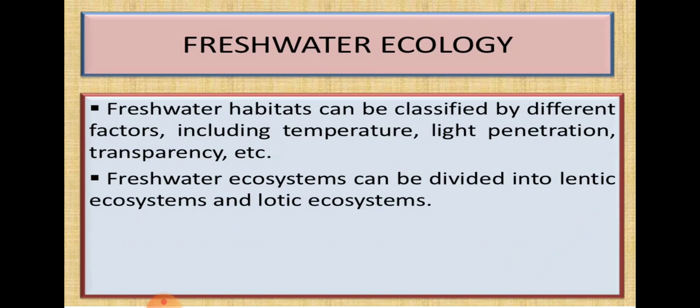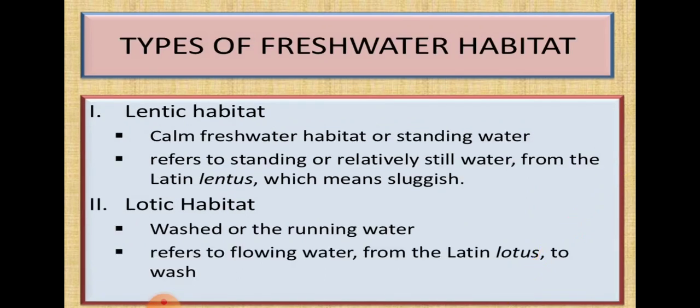Then freshwater ecosystems can be divided into two types: one is the lentic ecosystem and another is the lotic ecosystem. So these we have to know. What is the lentic ecosystem or the lentic habitat? Calm freshwater habitat or standing water. In the ecosystem chapter also we discussed this definition. I have told what lentic means and what lotic means.